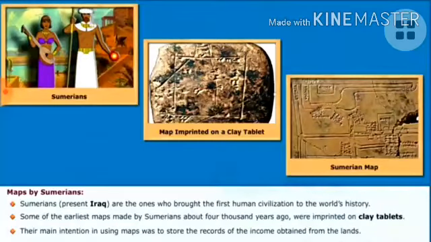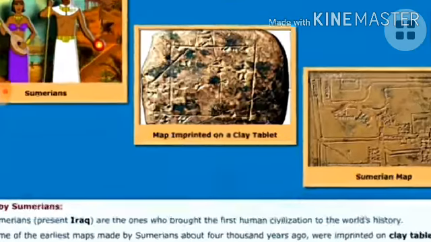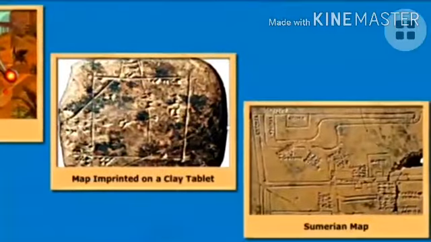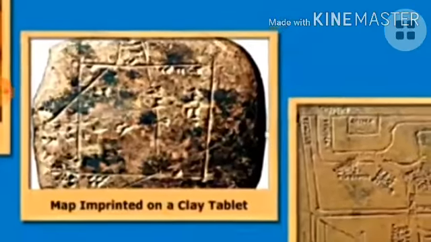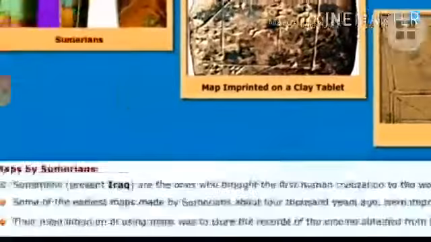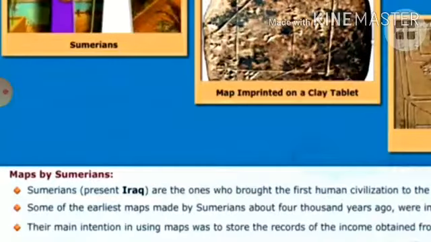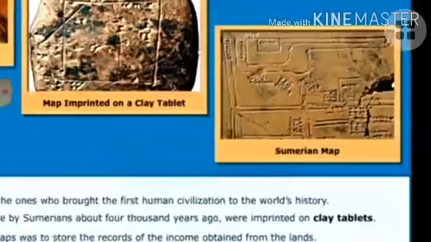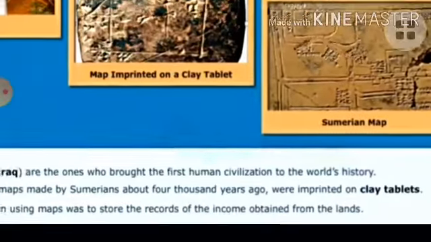Now see here, we are able to see the Sumerian map. These were Sumerian people. This is the Sumerian clay tablet. In this clay tablet they had written all those amounts, as I already told you, and they displayed them. This is the first clay tablet. Next, Sumerian maps also we are able to see here.